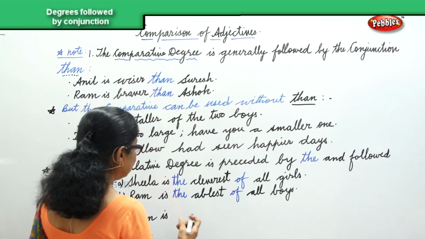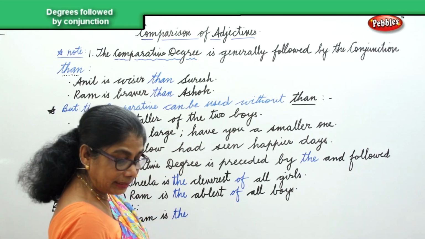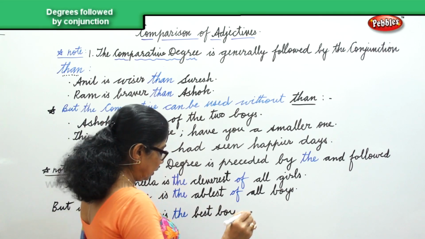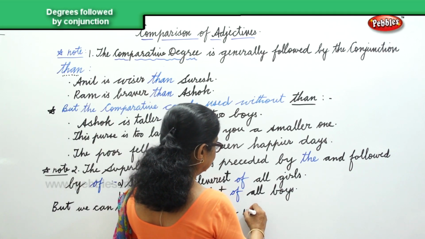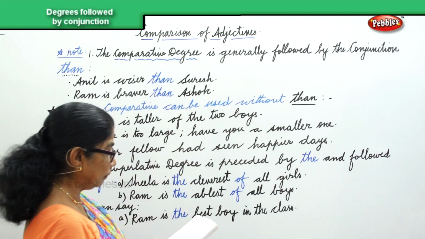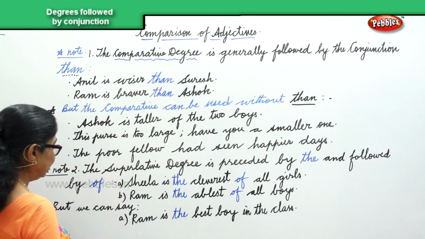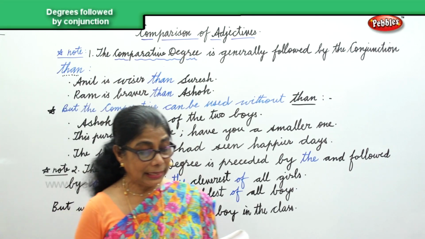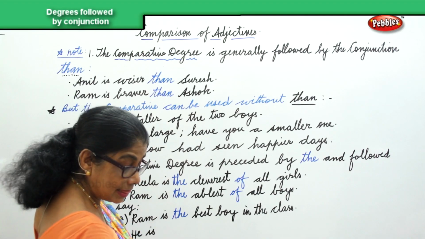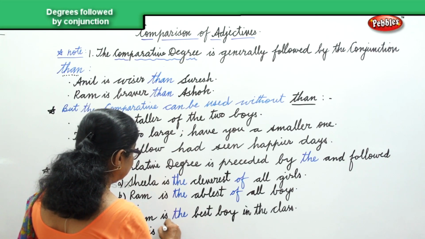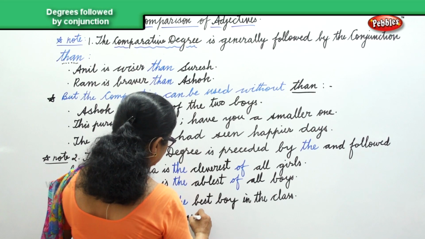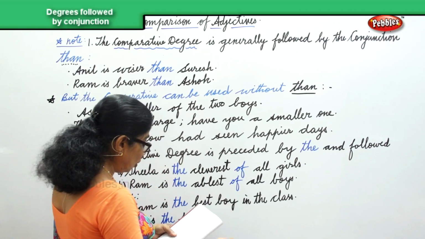Ram is the best boy in the class. Okay? Another example. He is the fastest runner.